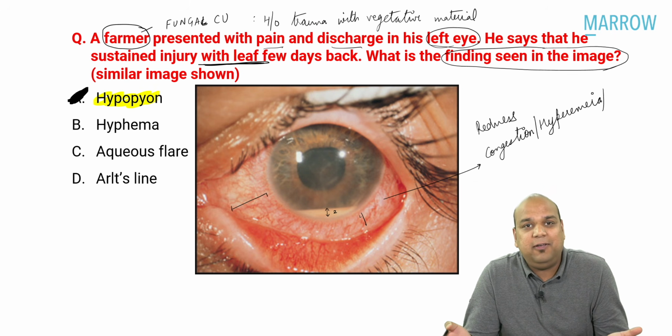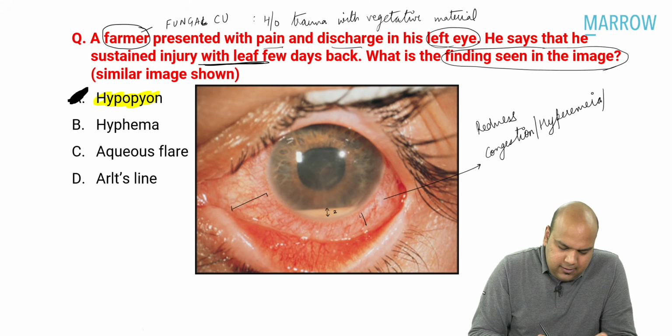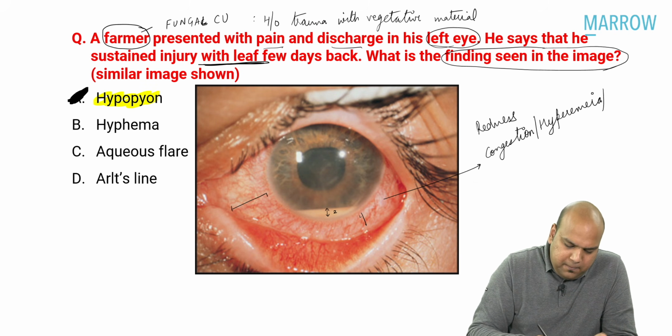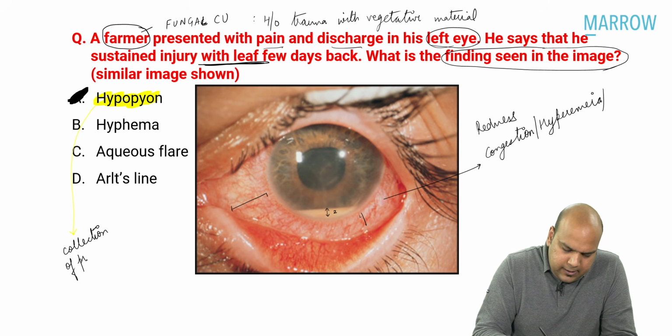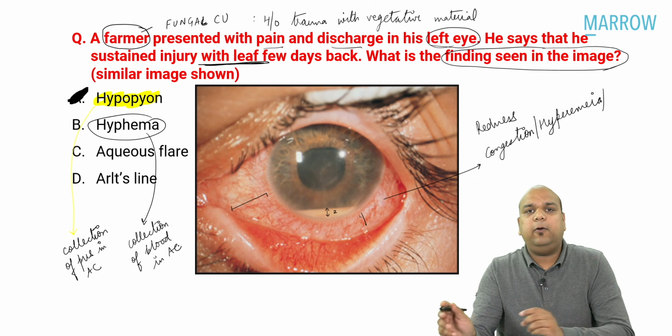Yes, yes, I am being very blunt. If only you could have confused it with hyphema. So let us differentiate between both the conditions, hypopyon and hyphema. So what is hypopyon, everybody? Hypopyon is collection of pus in anterior chamber, whereas hyphema is collection of blood in anterior chamber. Yes, I hope we are pretty clear about this.